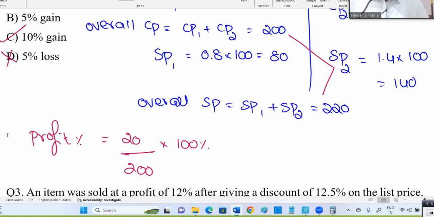See, what will occur first? Whether you sold and then purchase, or whether you purchase and then you sold. You purchase a mobile and then you sold. You purchase a laptop and then you may sold. First thing happening is with respect to that one. That's why profit percent is profit by CP, loss percent is loss by CP into 100. First purchase is happening, then selling will happen with respect to the initial one. Right. So now if you calculate, this is nothing but 10 percentage. So overall 10% profit or 10% gain.